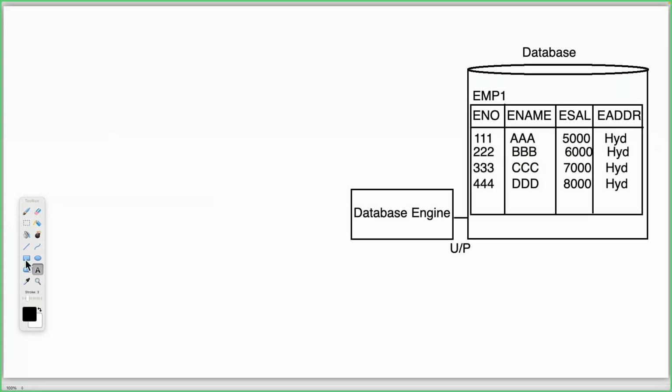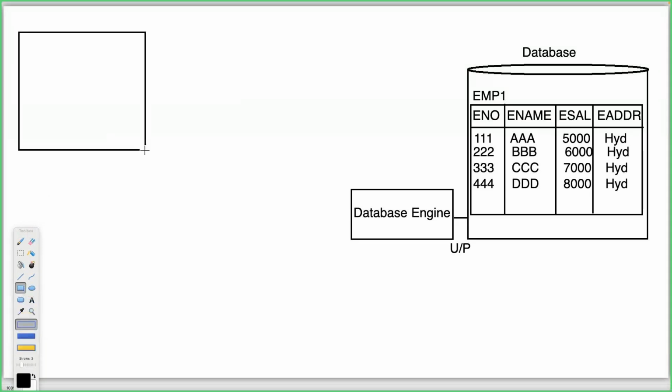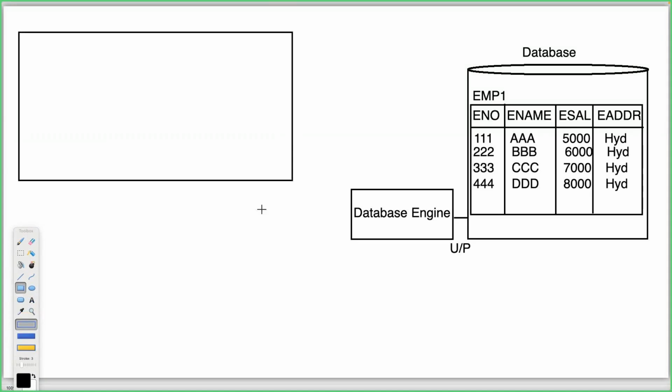Now this is a scenario. I want to perform a database operation. The total data we have here, I want to retrieve from the database to my application, maybe a Java application or whatever it may be, but for the time being I'm going to use the command prompt.